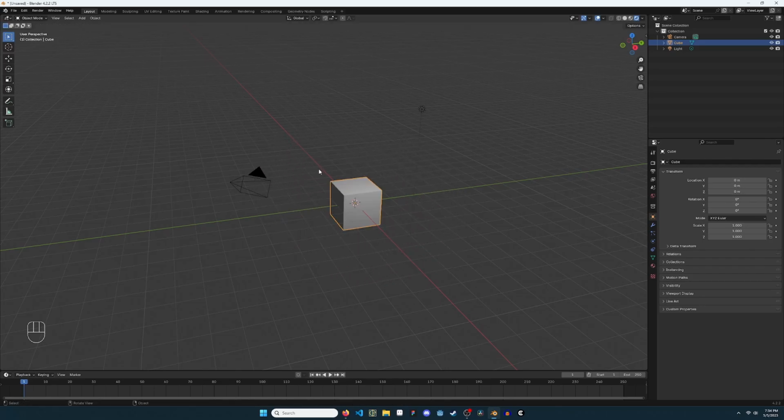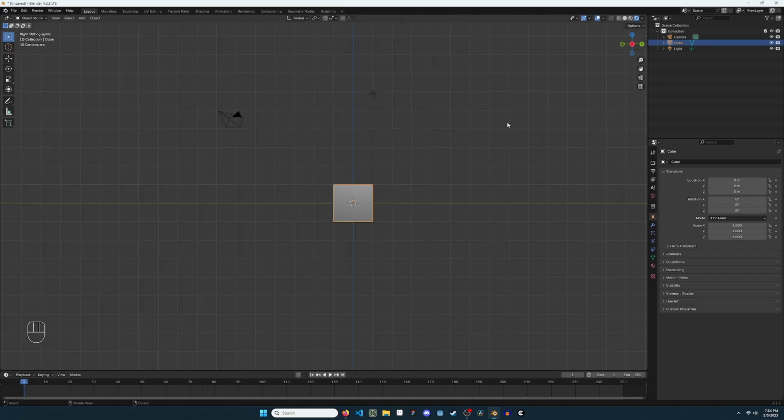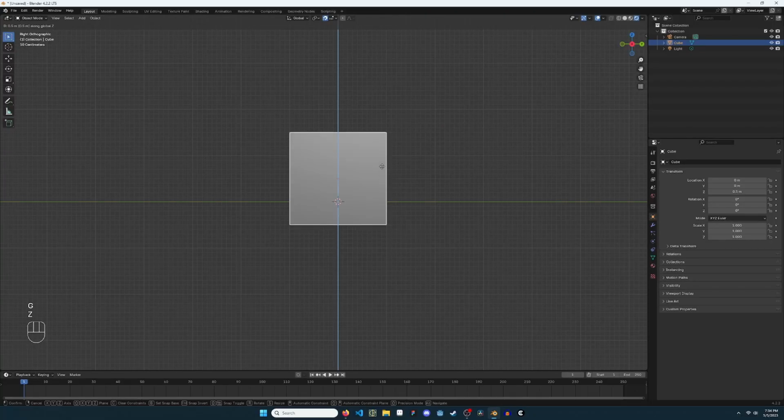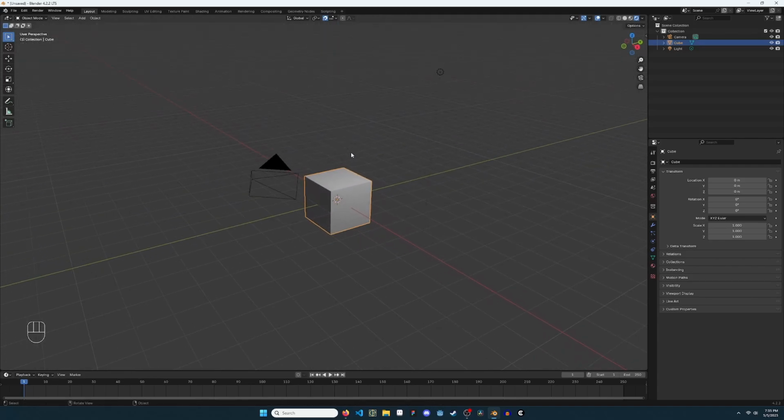Click the red X in the top right to snap to an orthogonal view along the X-axis. Select the cube and press G, then press X, Y, or Z to snap the cube's movement to a single axis. Snap movement to the grid with the magnet in the top center. To exit an orthogonal view, hold the middle mouse button and drag.